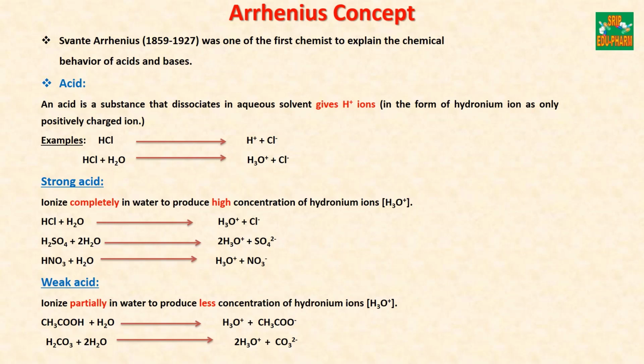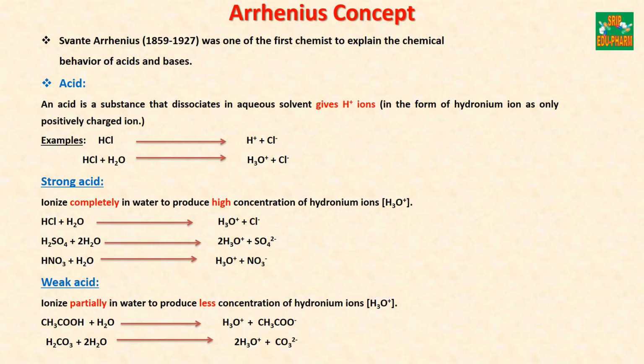Similarly, sulfuric acid completely ionizes in water to produce a high concentration of hydronium ions and sulfate ions. Nitric acid also ionizes completely in water to produce a high concentration of hydronium ions. Such acids that completely ionize in water to produce a high concentration of hydronium ion are called strong acids.